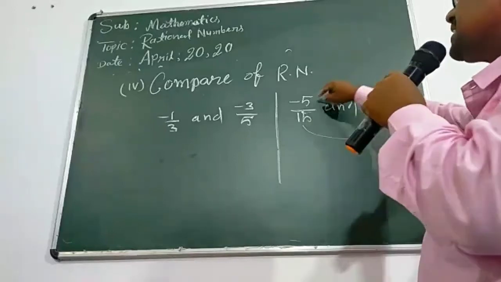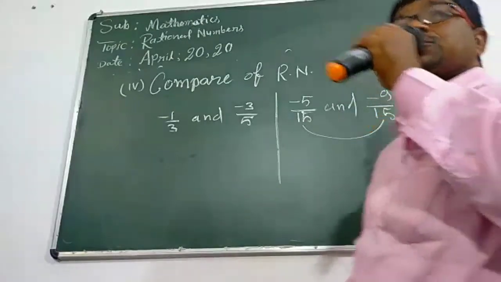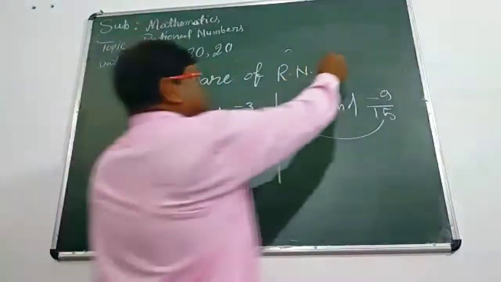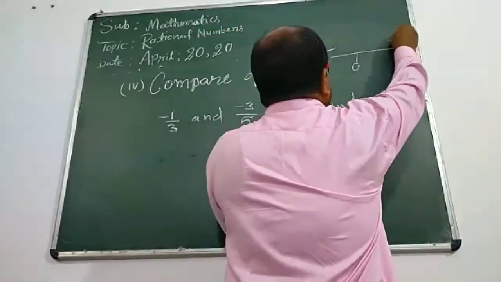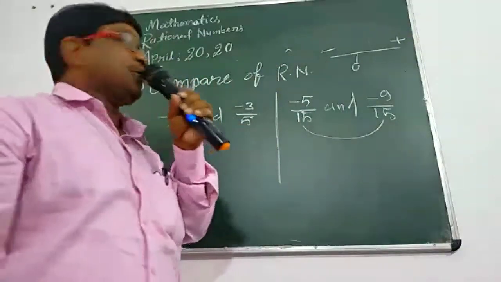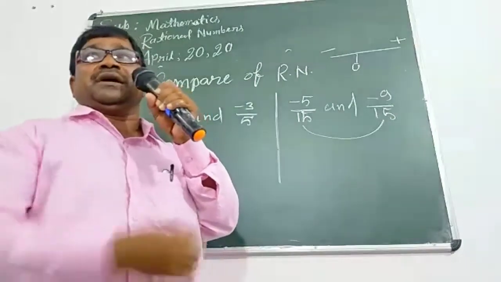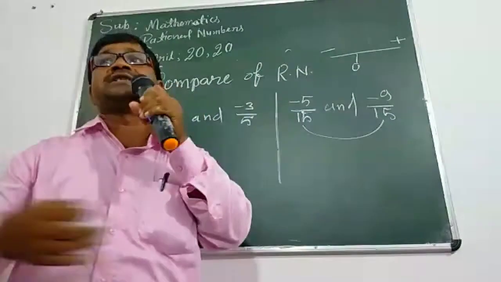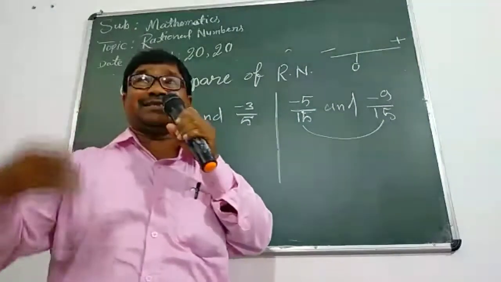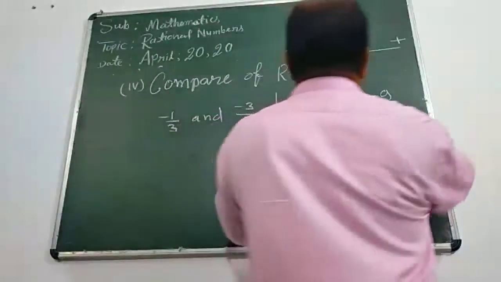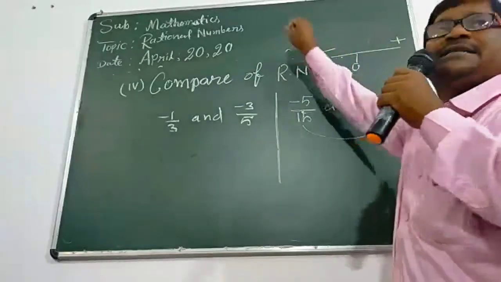So, which one is larger according to the numerator? Minus 5 or minus 9. You can check on the number line, students. Here is 0. This portion is negative, that portion is positive. If you are going left, it means you are smaller. If you are going right on the number line, that means you are larger. So you can check 1, 2, 3, 4, 5, 6, 7, 8, 9.